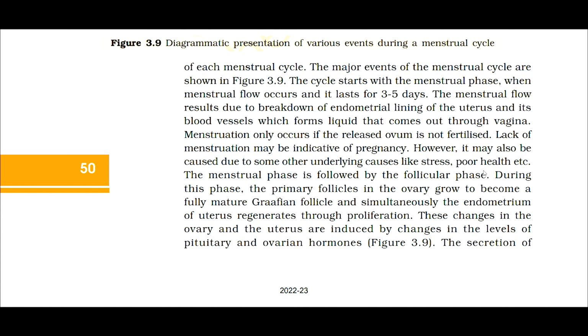The menstrual phase is followed by the follicular phase. During this phase, the primary follicles in the ovary grow to become a fully mature Graafian follicle, and simultaneously the endometrium of the uterus regenerates through proliferation. These changes in the ovary and the uterus are induced by changes in the levels of pituitary and ovarian hormones, which is given in figure 3.9.